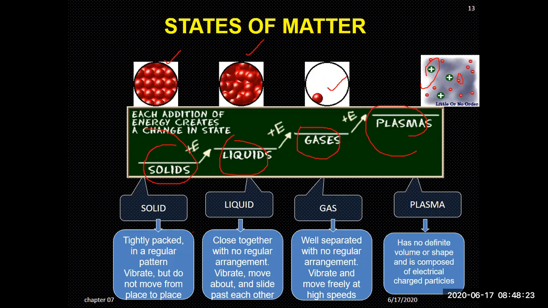These are the solids, main points revised again. Solids are highly packed in a regular pattern, they vibrate but do not move from place to place. This is another point to remember: in the case of liquids, particles are close together with no regular arrangement, they vibrate, move about, and collide past each other. And in gases, particles are well separated with no regular arrangement, they vibrate and move apart from each other. Now the fourth one has no definite volume or shape and consists of electrically charged particles. Which one? Basically this one, the plasma state, electrically charged particles.